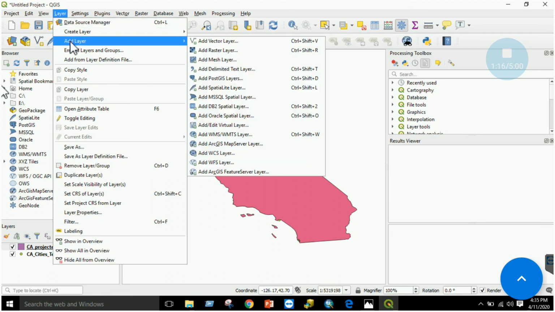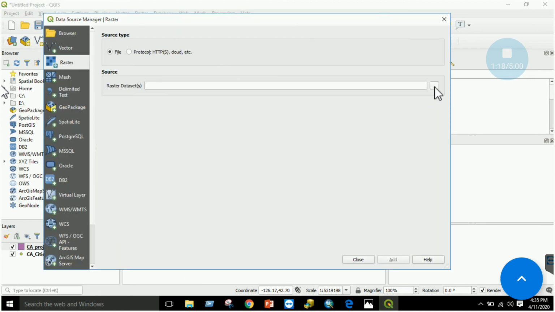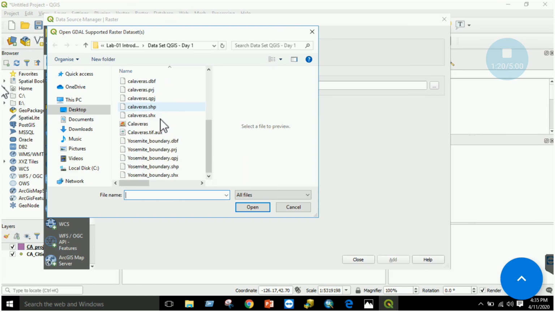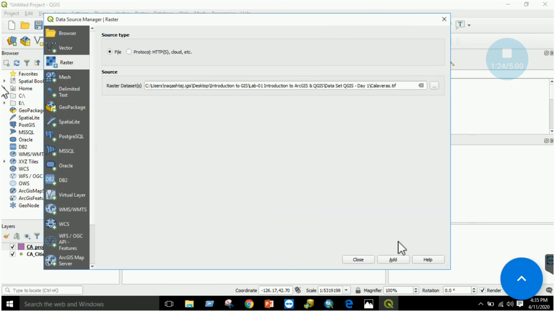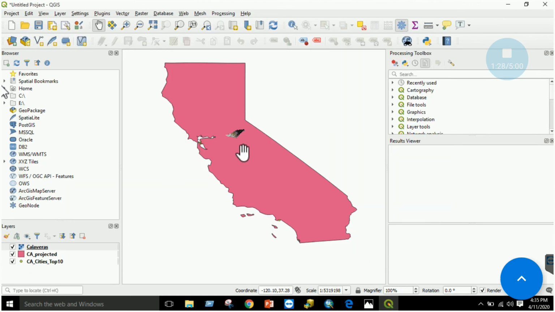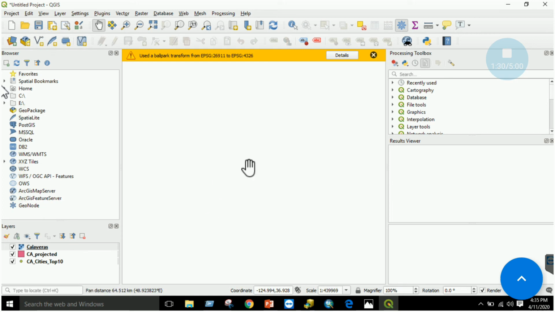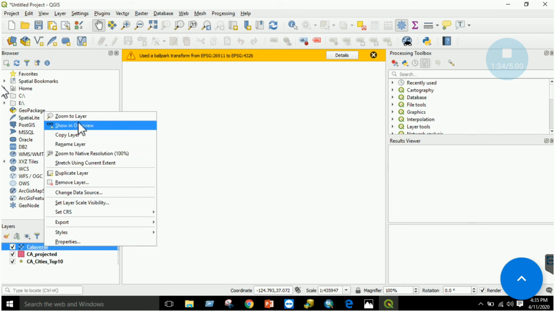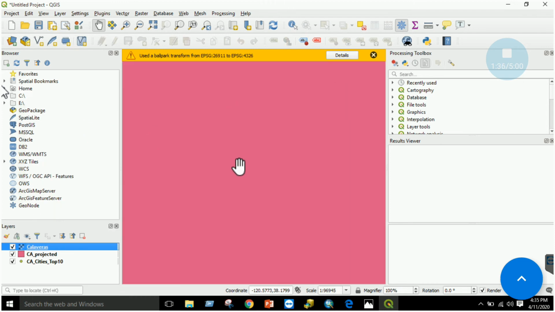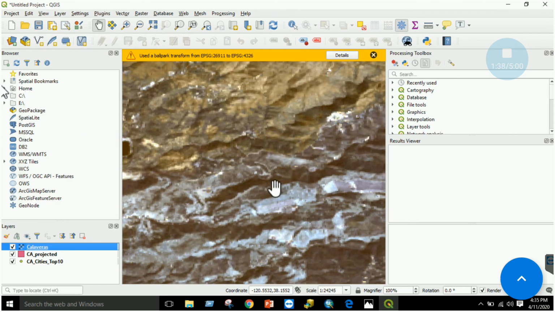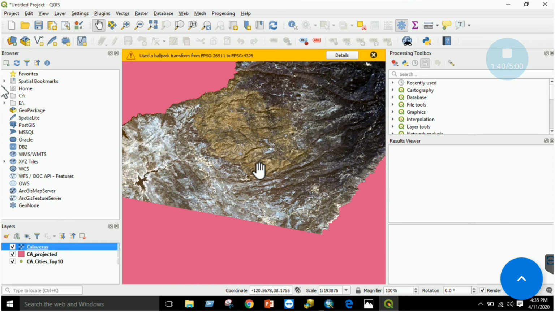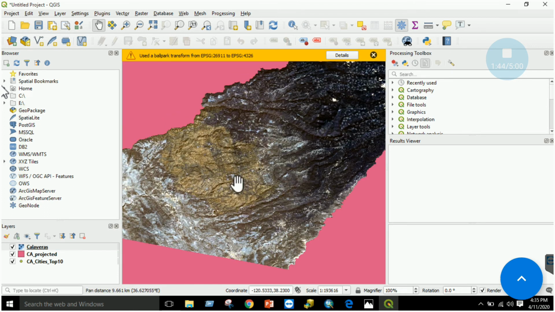Similarly, you can add a raster layer as well. Go to the folder wherever your data has been stored. For example, this is my raster layer. I just click OK and add it and close. So my raster layer has been added over here. I can just right click and use the zoom to layers option. Here my raster layer is, right? So you can see that this is my raster layer, a satellite image, displayed over here. So this is a method to add the vector data. This is a method to add the raster data.